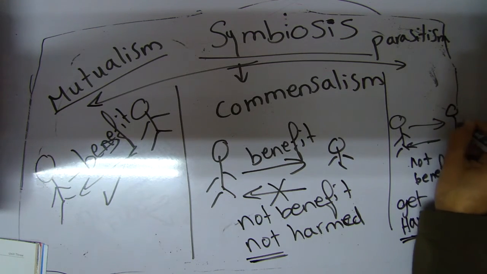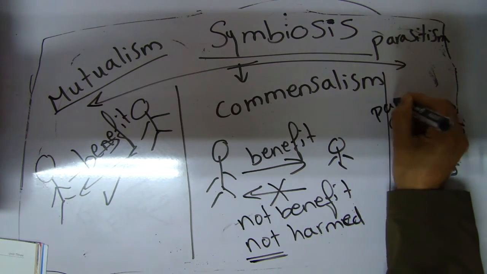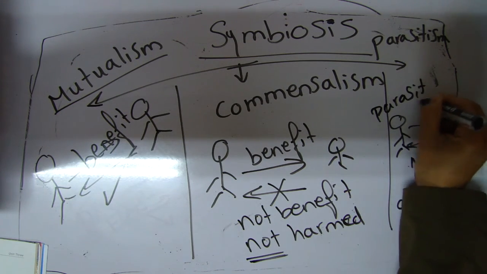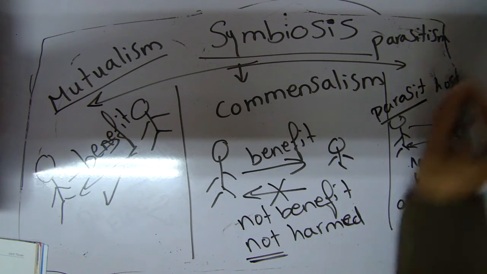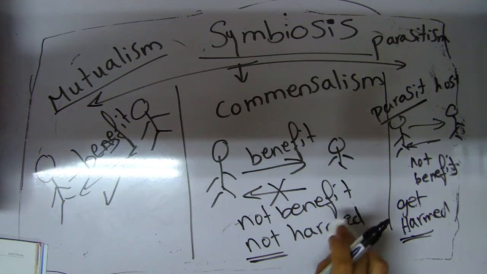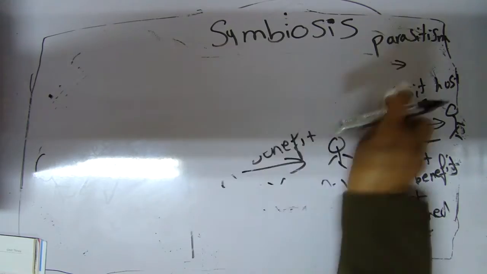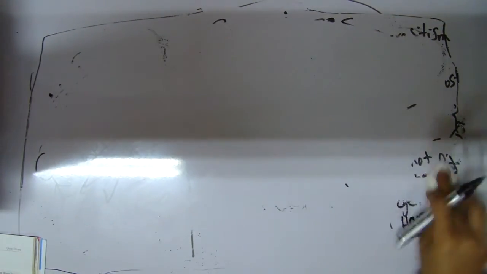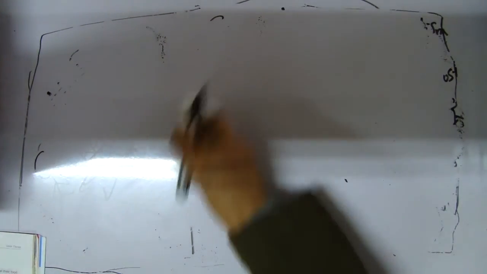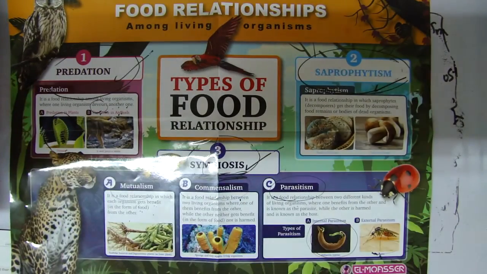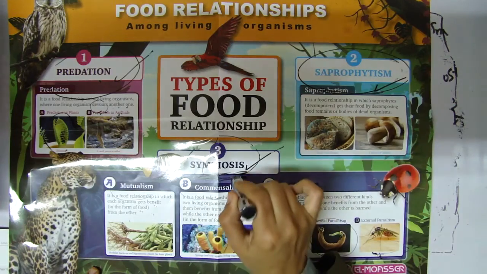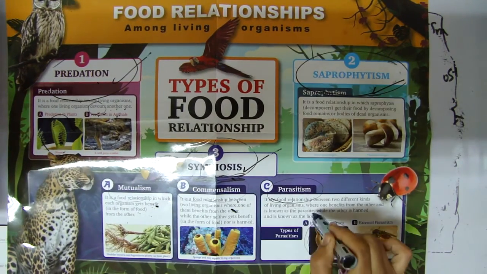This one is called the parasite, which harms the host. Okay, this is the summary of symbiosis, which consists of mutualism, commensalism, and parasitism. We finished predation, symbiosis, mutualism, commensalism, parasitism.